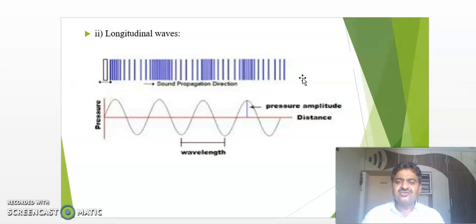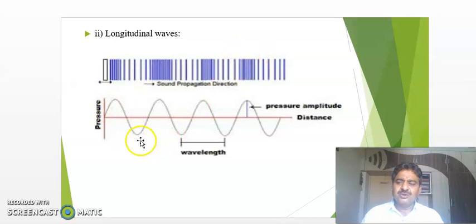They are making a 0-degree angle. Hence, such waves in which the direction of the particles and the direction of the motion is one and the same are said to be longitudinal waves.